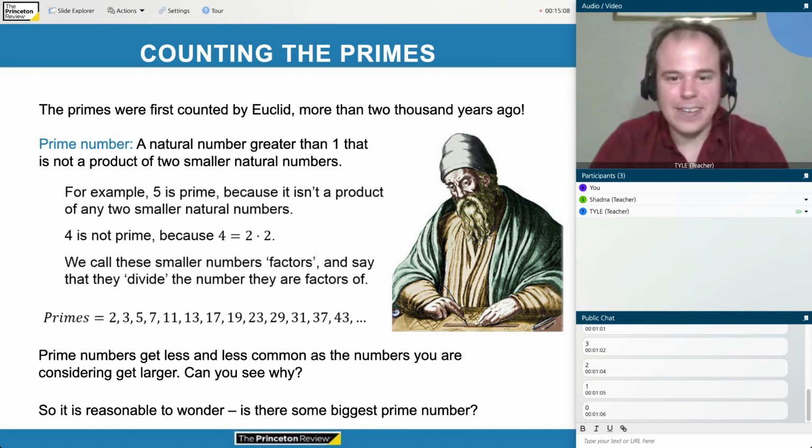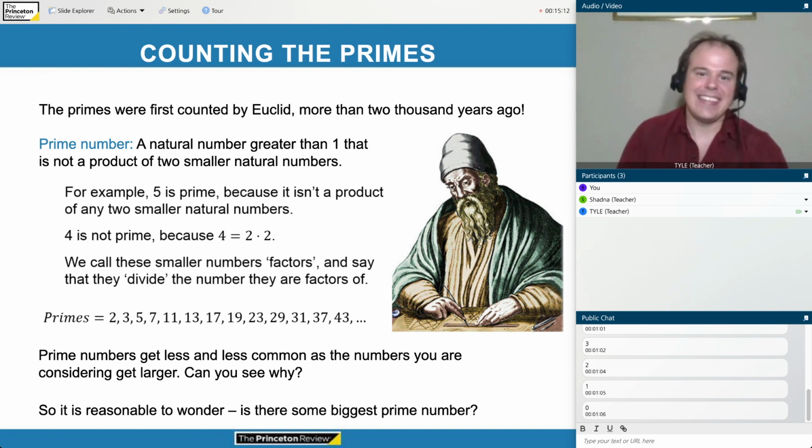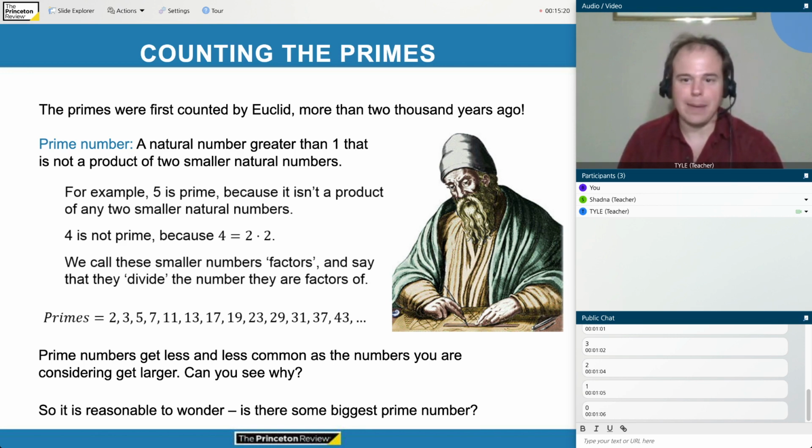Let's do something a little more complicated now, counting the primes, but still not too bad. The primes were first counted by the ancient Greek mathematician Euclid, the same person who wrote the geometry book that Abraham Lincoln studied. And he did this more than 2,000 years ago.